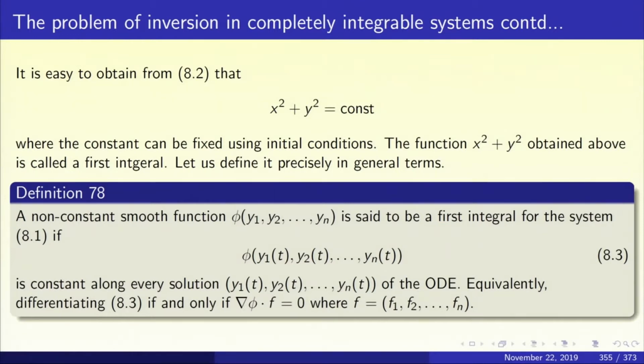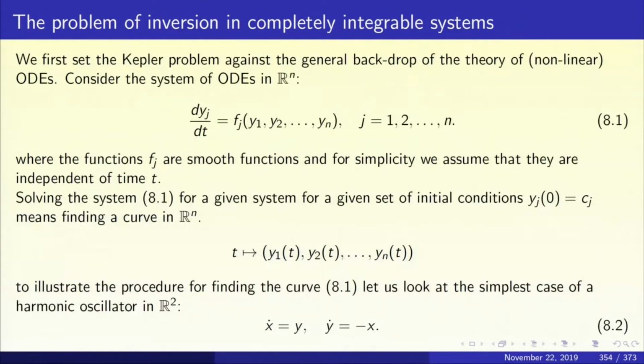And what is the value of this constant? You plug in initial conditions. x of 0 is given to you, y of 0 is given to you. Put this into this equation and you get the value of the constant. In other words, if you take a solution of the system of differential equations 8.2, that solution is a pair of functions x(t) and y(t).